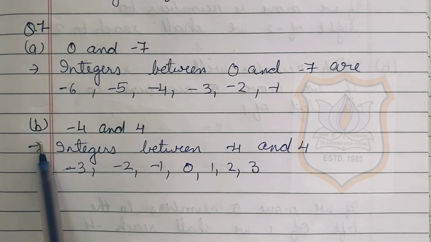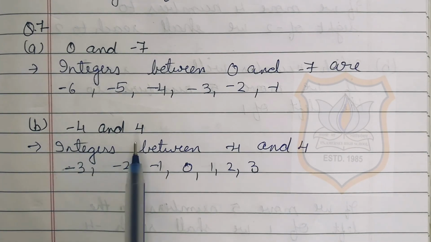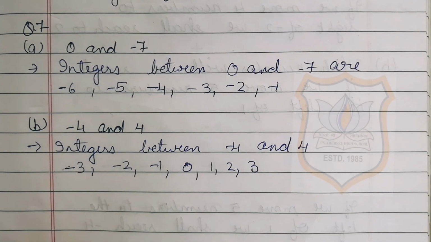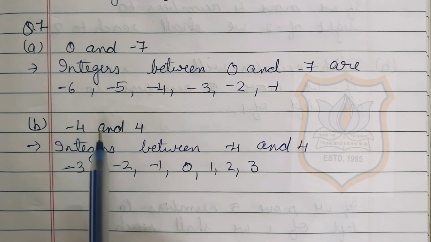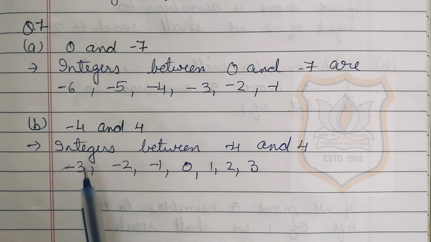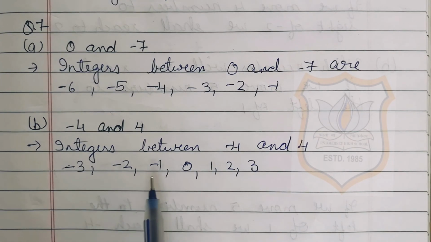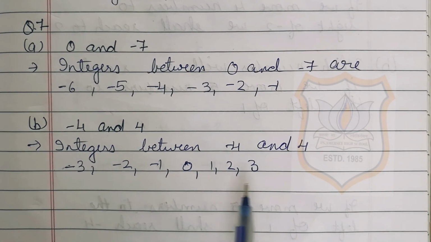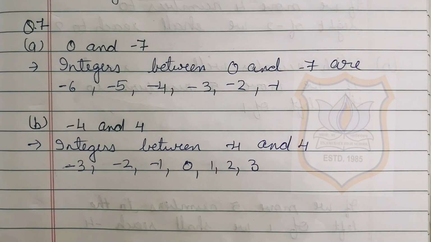B part of question number 7, minus 4 and 4. Here also we have to write down the integers between minus 4 and 4, and it should be in increasing order. The numbers between minus 4 and 4 are minus 3, minus 2, minus 1, 0, 1, 2, 3. So we will write here as integers between minus 4 and 4 are minus 3, minus 2, minus 1, 0, 1, 2 and 3. Students, C and D part of question number 7 you have to do by yourself.